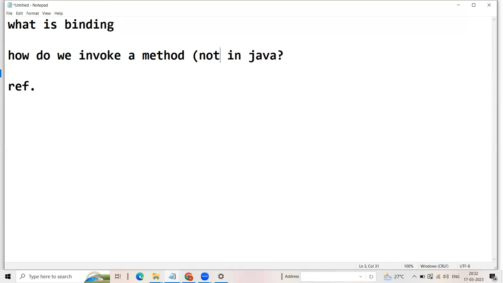I will explain what that means, but here we are talking about non-static method, instance method. How do we invoke? Reference dot method. Sometimes we pass parameter or sometimes we don't pass. So this is the syntax.